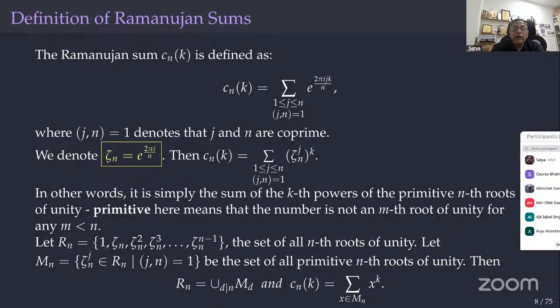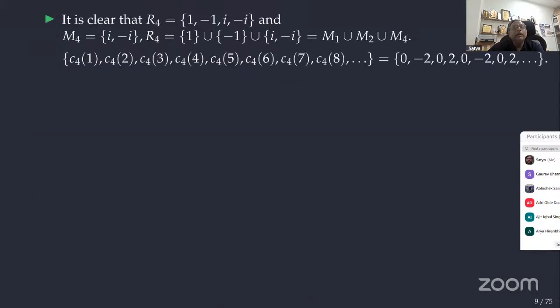We can write R_n as the union over d dividing n of M_d, where M_d is the set of all primitive dth roots of unity. Then C_n(k) is simply the summation of x^k where x belongs to M_n, right? Hope these are clear. Please stop me if not.